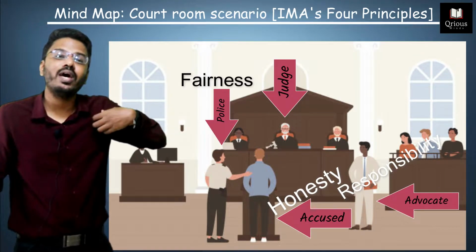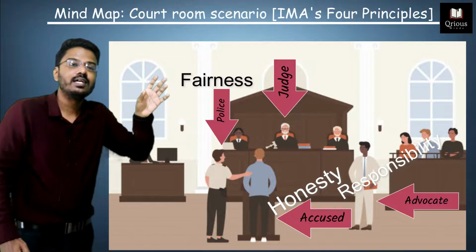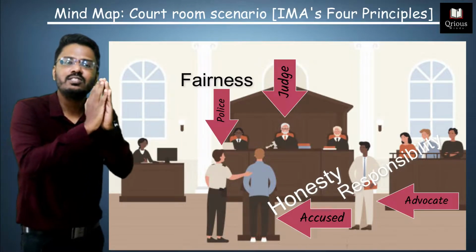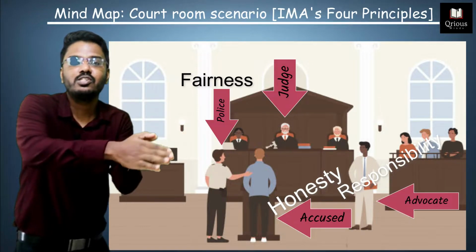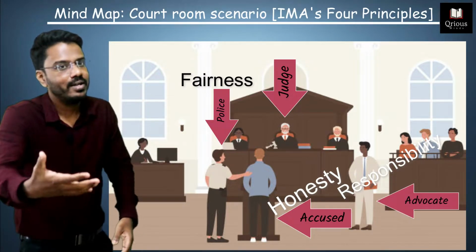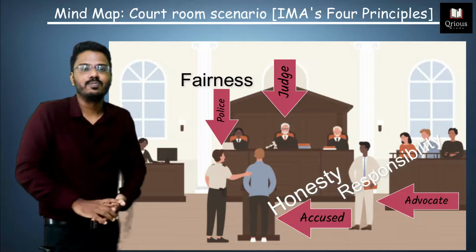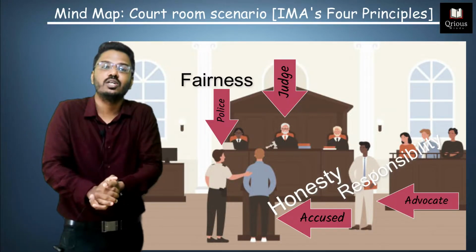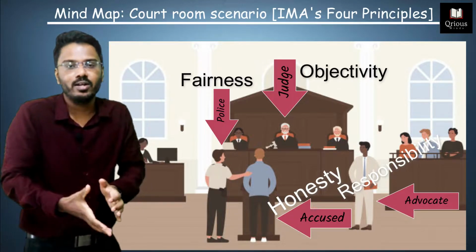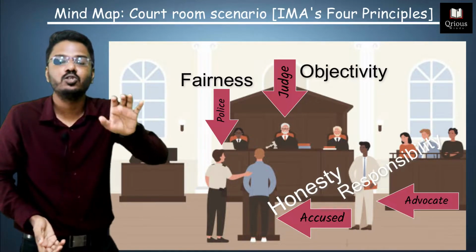The police should not have the prejudice that this guy has committed the crime. The investigation should be done in a fair way, in an impartial way, free from bias. And there goes the fairness principle. And the judge needs to base his decision on the basis of facts provided to him and not on the basis of emotions.